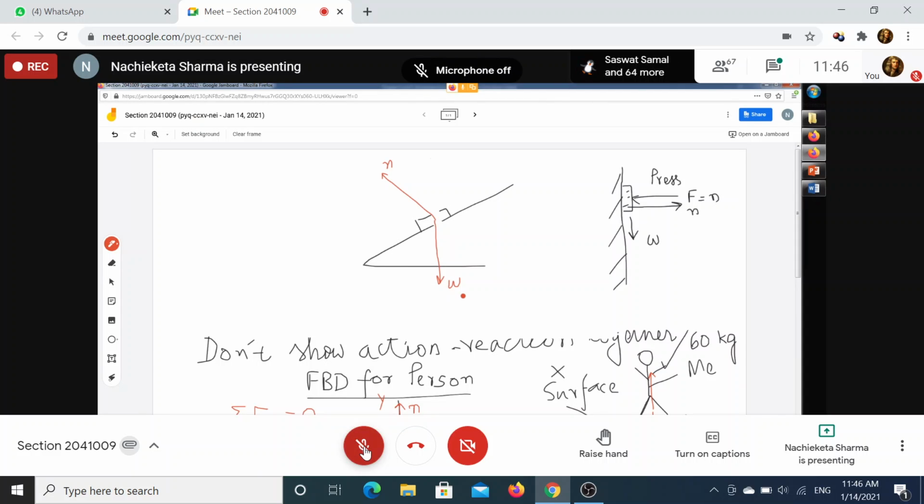Is the normal force equal to weight? No, not equal. How can they be equal? They are two vectors in opposite directions. Their magnitudes may be the same, but the directions are different. So the forces cannot be the same. That is very common sense.